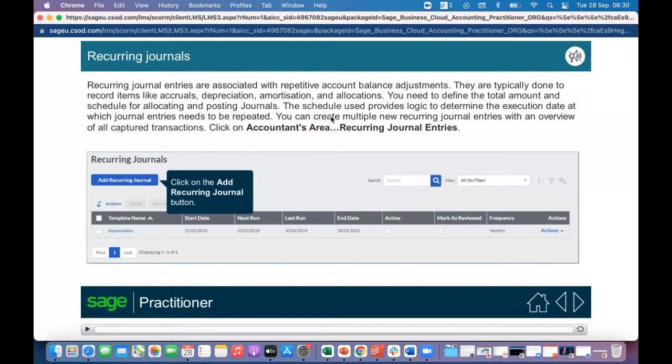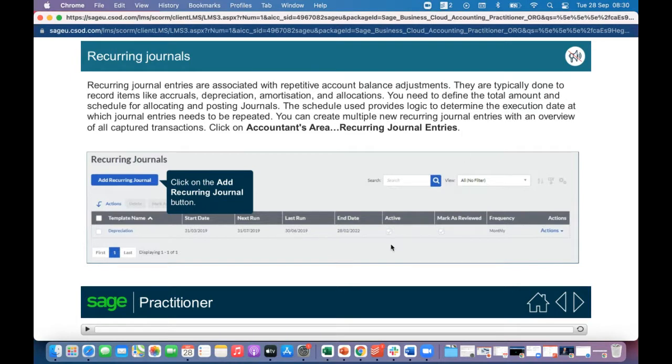You need to define the total amount and schedule for allocating and posting journals. The schedule used provides logic to determine the execution date at which journal entries need to be repeated. You can create multiple new reoccurring journal entries with an overview of all captured transactions. Click on Accountants area, Reoccurring Journal Entries.